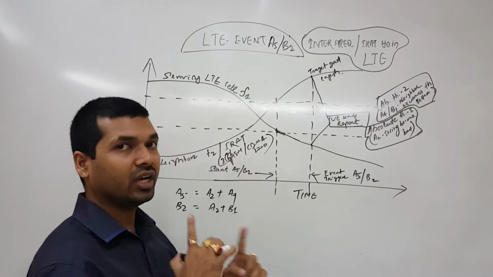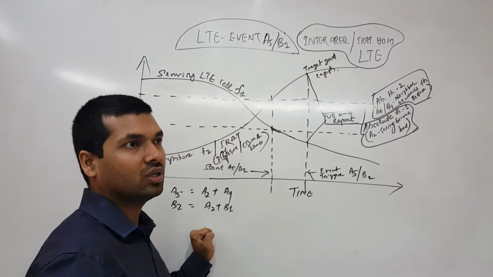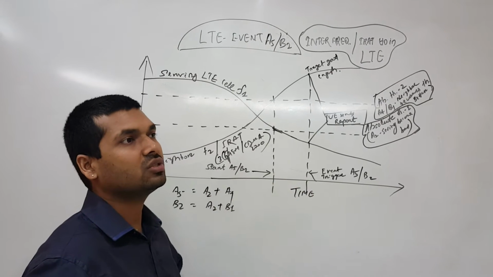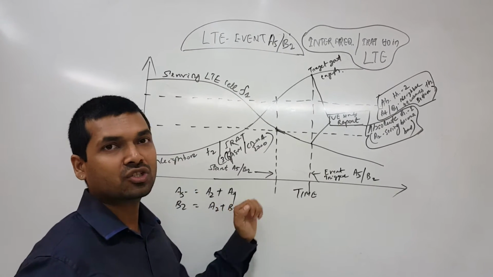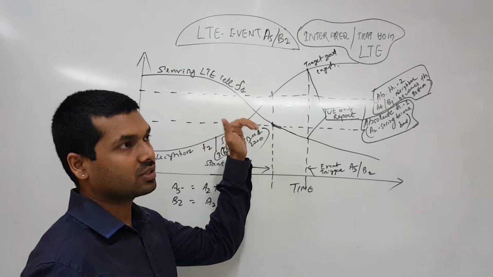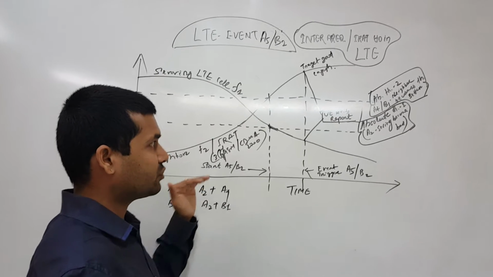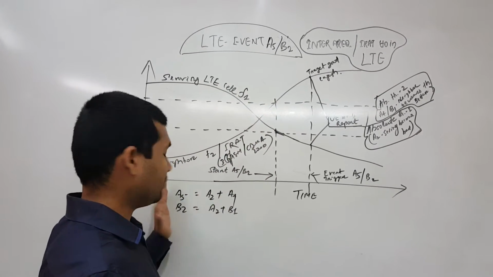So when A2 and B1 are combined, the next step would be B2: IRAT handover, session continuity or reselection. A5 is a combination of A2 and A4, wherein my F1 of LTE is becoming bad and F2 is becoming good. So that's all about A5 and B2.